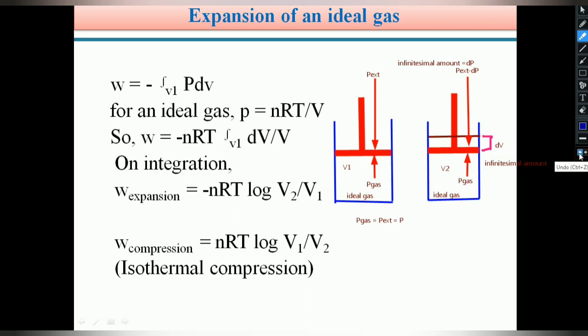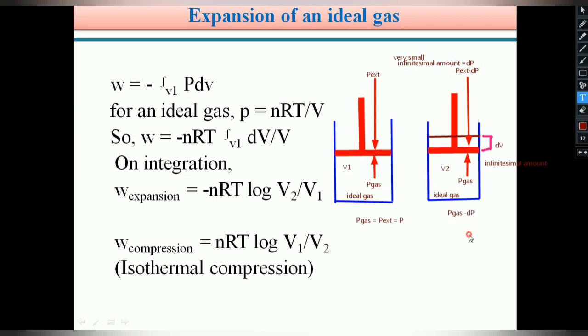Infinitesimal means very small, so a very small amount of external pressure is reduced. Because the pressure inside the cylinder is more compared with the external pressure, expansion of the ideal gas takes place and the piston moves upward. But after the expansion, the pressure inside the gas is also decreased to P gas minus dP.